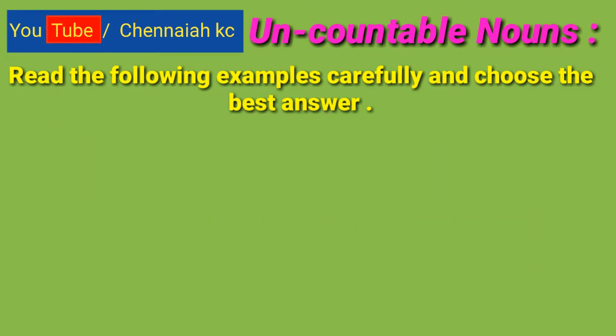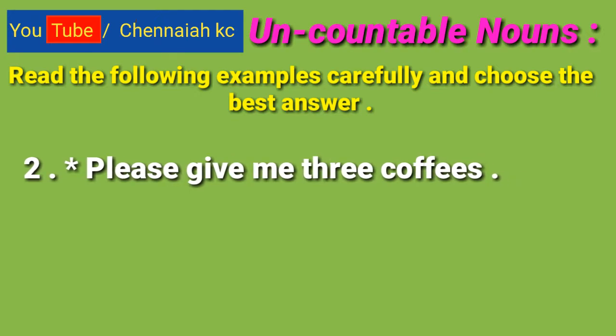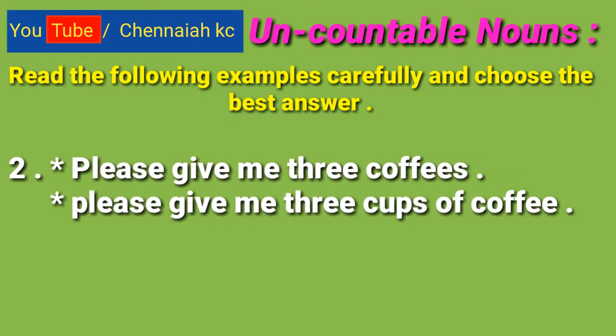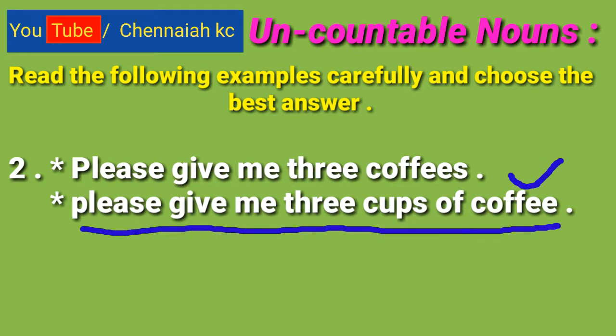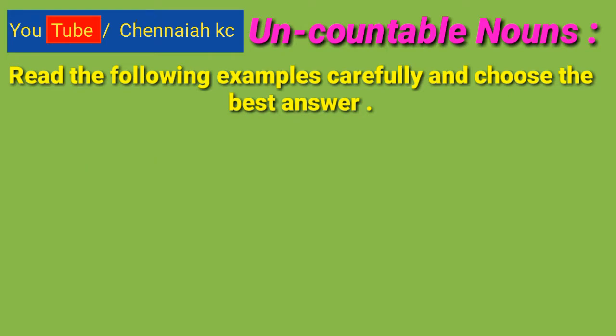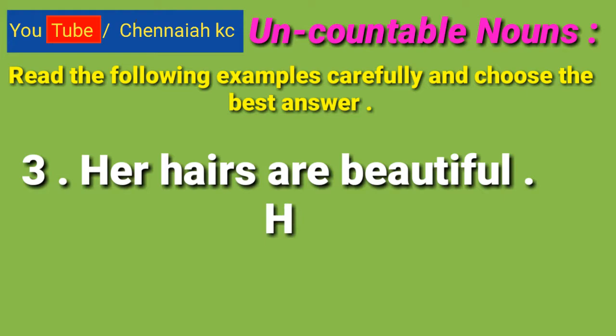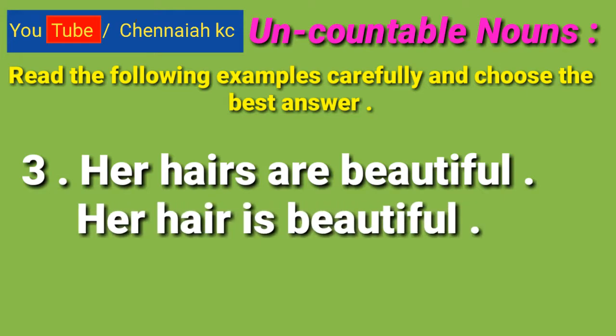Next, second example. Please give me 3 coffees. Please give me 3 cups of coffee. In these sentences, we can find out the best answer. It is a right answer. Third one, our hairs are beautiful. Our hair is beautiful. Choose the best answer about these 2 sentences. Our hair is beautiful. We did not use our hairs. Hairs is not correct. Hair is the correct one.